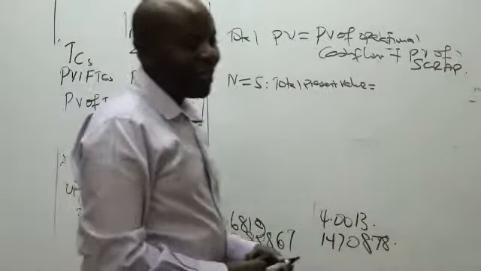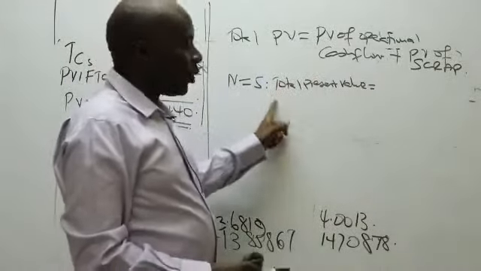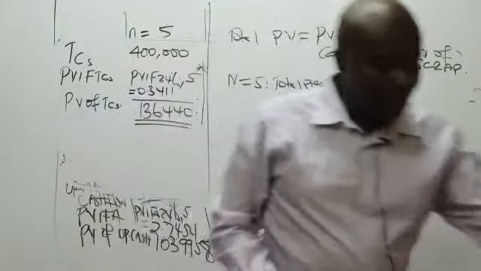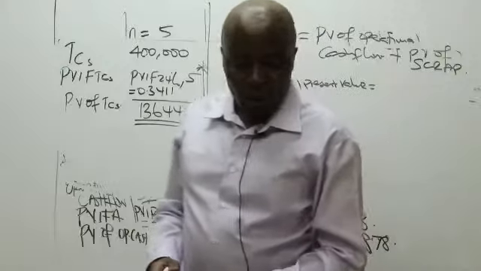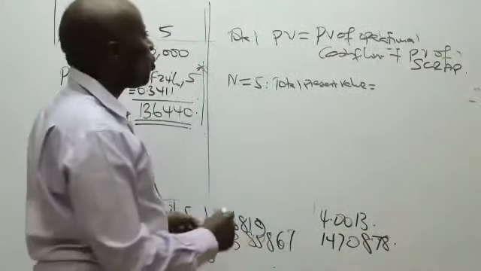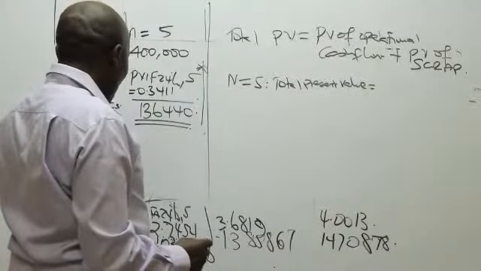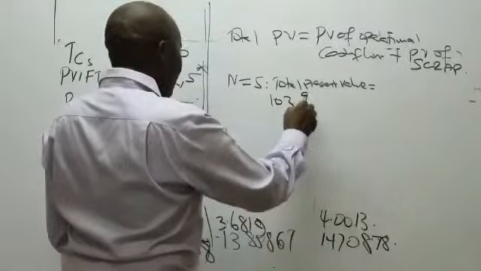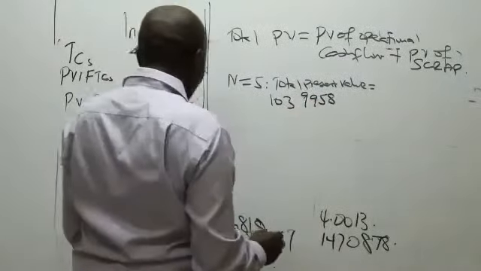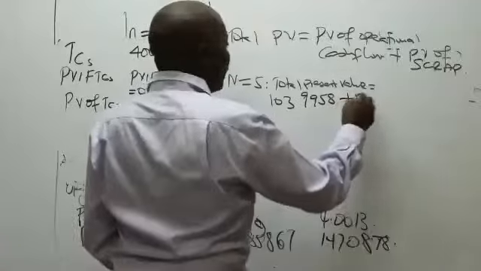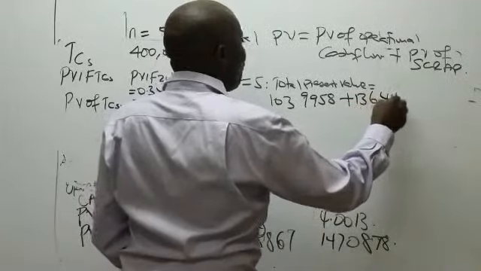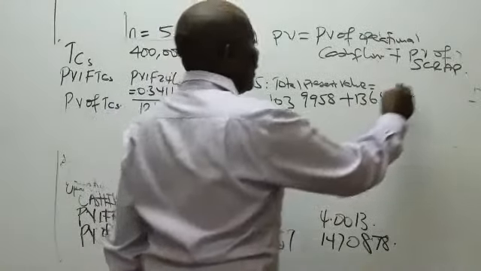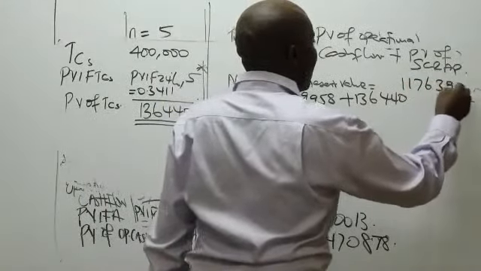When N equals 5, if you're using this, what will be the total present value? What will be the total net present value? You take the present value of operational cash flow, which was 103,958, plus 136,440. The figure they're giving me is 1,176,398. Thank you very much.